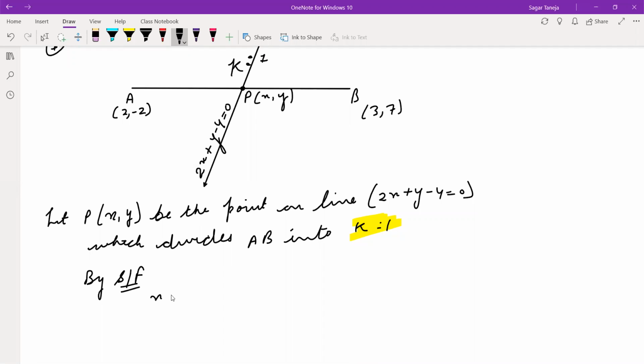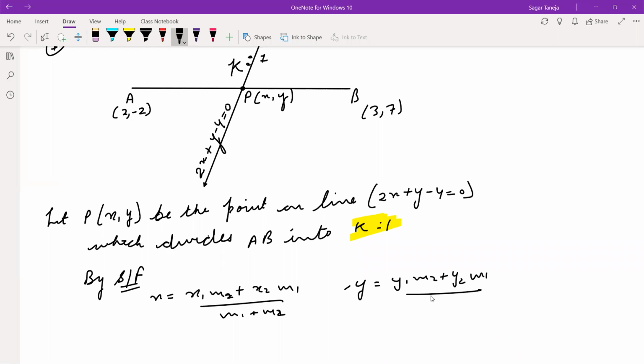By the section formula, x is equal to (x1 m2 plus x2 m1) upon (m1 plus m2), and in the same way y is equal to (y1 m2 plus y2 m1) upon (m1 plus m2).